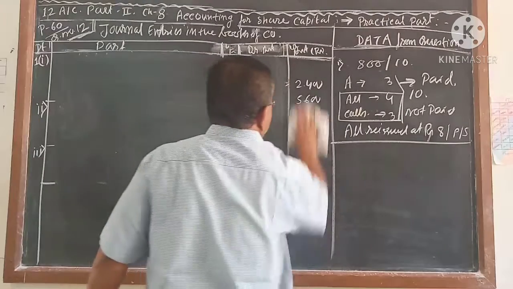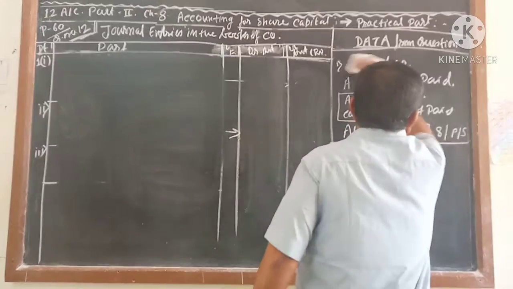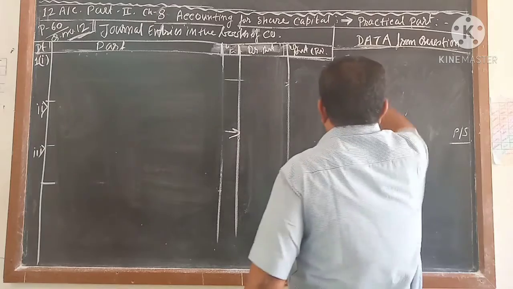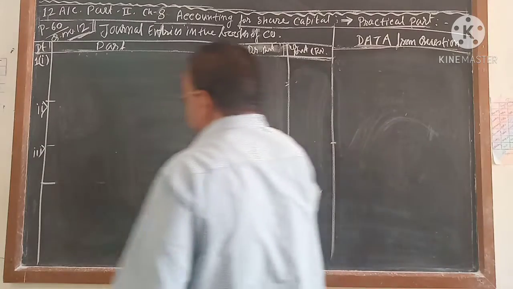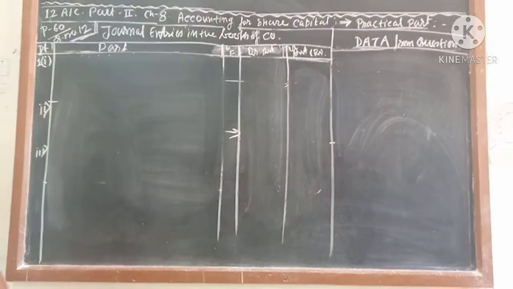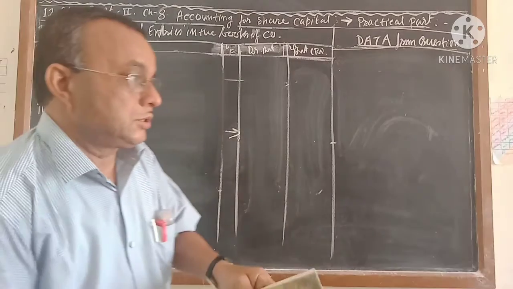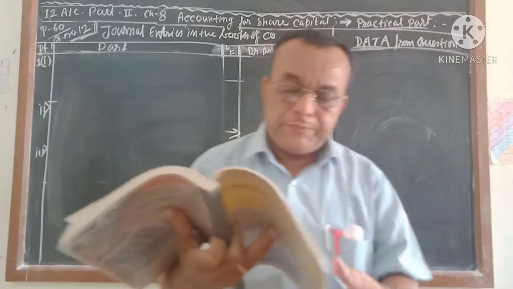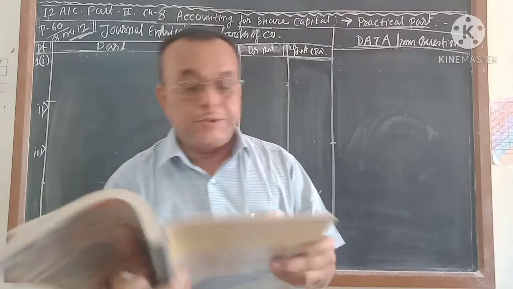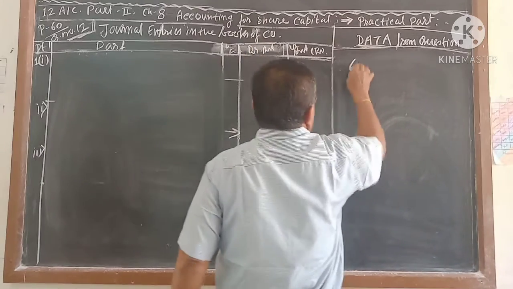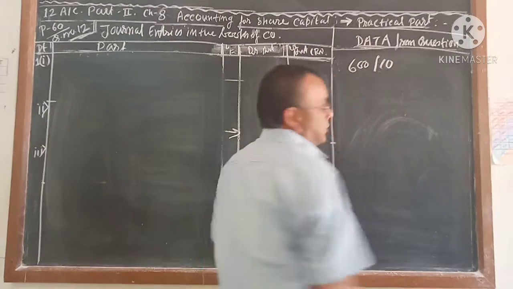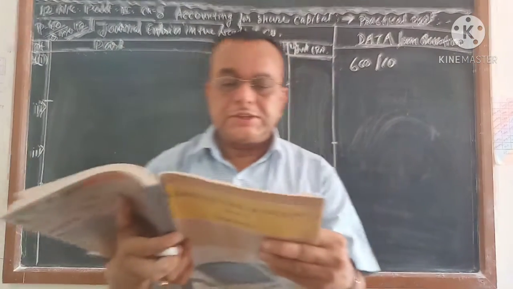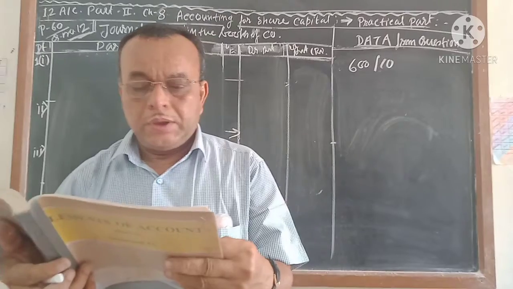What is given in the second is that again you collect that data, and according to that it will be very easy for you to pass the journal entries. Second is given: RBI Company Limited forfeited 600 shares of rupees 10 each. So you write it here: 600 shares of rupees 10. Total shares 600, face value is 10.